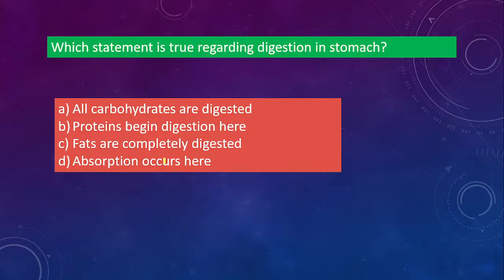Option A, all carbohydrates are digested. Option B, proteins begin digestion here. Option C, fats are completely digested. Option D, absorption occurs here. So what is the correct statement here? Digestion in stomach. Okay, stomach का function you should know. Stomach में क्या digest होता है? So your correct answer is B.